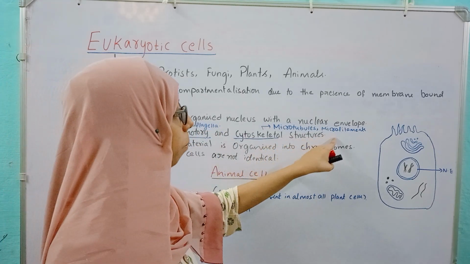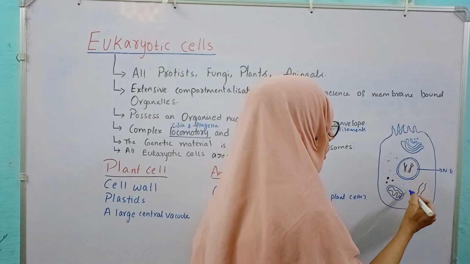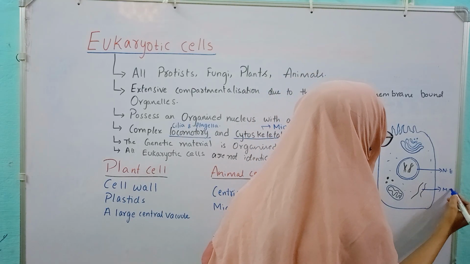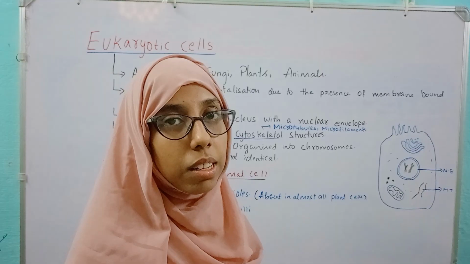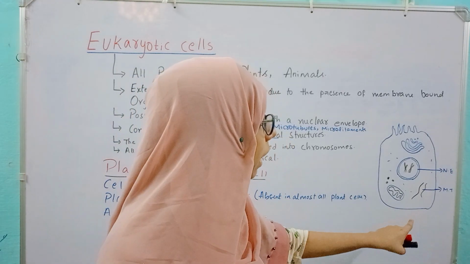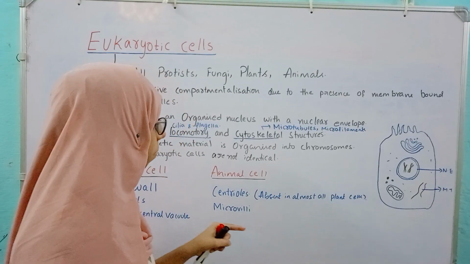These microtubules and microfilaments lie in the cytoplasm. This is the cytoplasm and this is a microtubule. They lie in the cytoplasm, and remember that they do not have any membrane. Okay, they provide structural support to the cell.